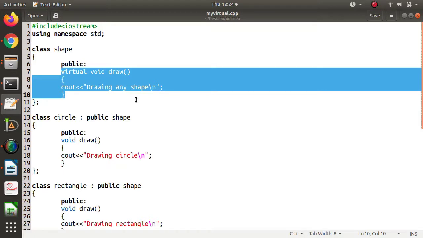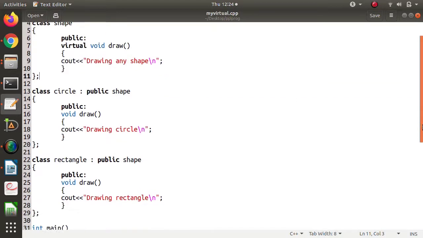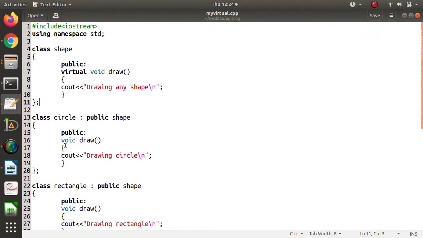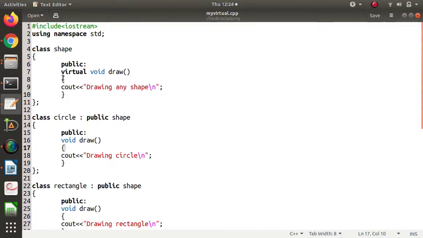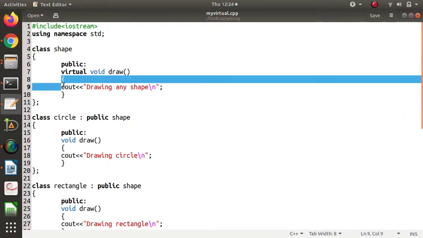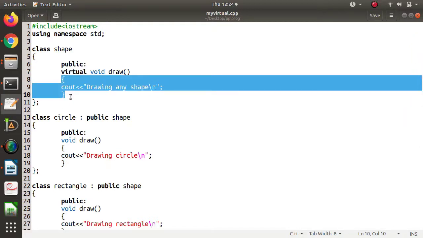So this is the virtual function in C++ language. Now see, at runtime we want to decide whether we want to draw circle or rectangle, or any other shape. So there is no need to write any statements for this, right? So instead of writing statements here, we can remove this.